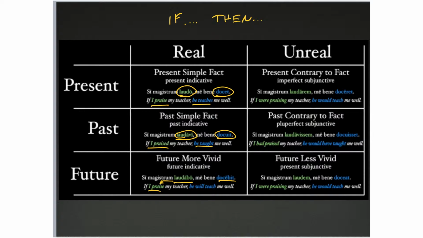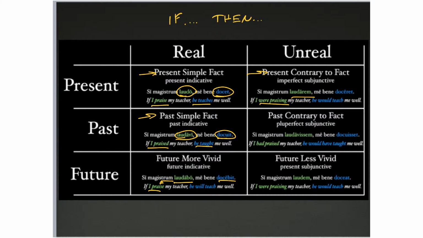Note that the present, if I praise my teacher, does imply future action. So really what you're saying is if I will praise my teacher, that's just sort of awkward in English. We wouldn't say that. So English reverts to a present tense verb, even though it's indicating future action. Same thing over in the subjunctive. Laudarem, if I were praising, etc. So you've got all these fancy names: present simple fact, past simple fact, present contrary to fact, etc. Don't worry too much about those. The real trick is just translate the verbs the way they look.